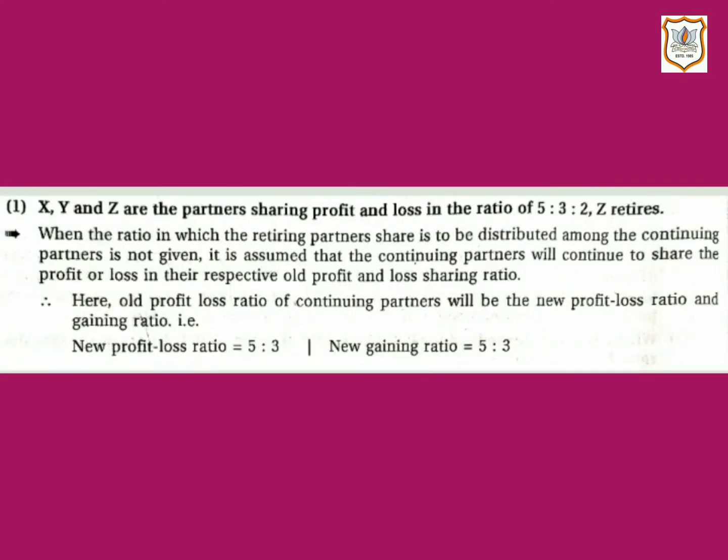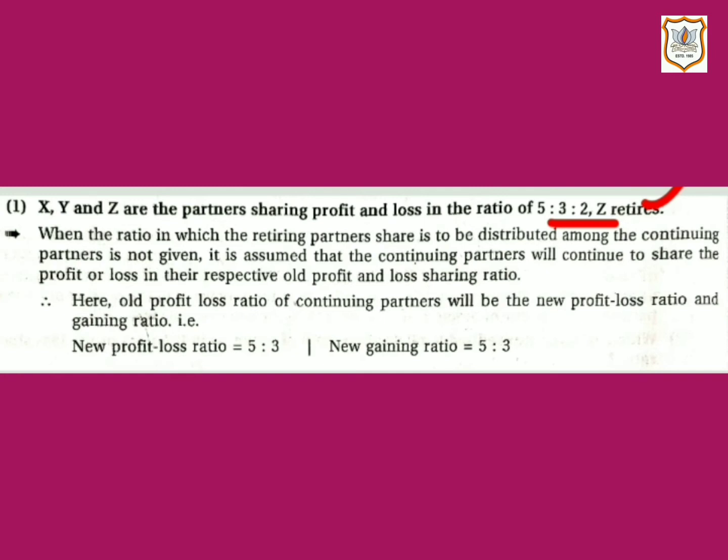Now let us do some short questions of your textbook on page number 264, and let us see how new profit and loss ratio and gaining ratio will be calculated. So here is question number 1. X, Y and Z are the partners sharing profit and loss in the ratio of 5:3:2. Here old ratio is given, that is 5:3:2, and Z retires. We are not given any other information.